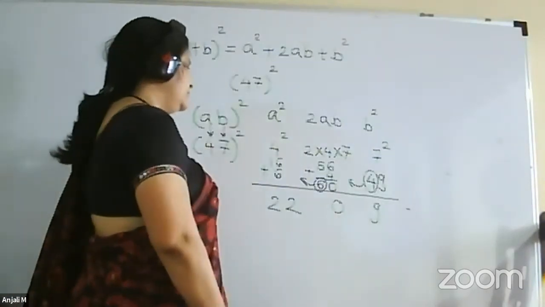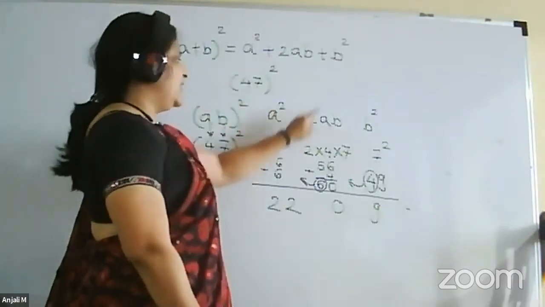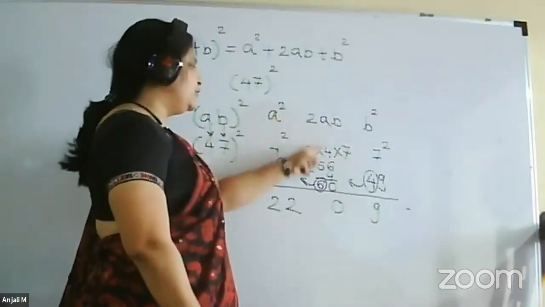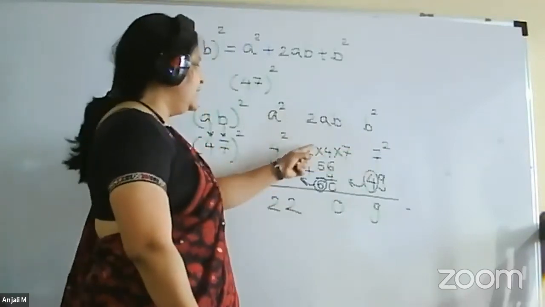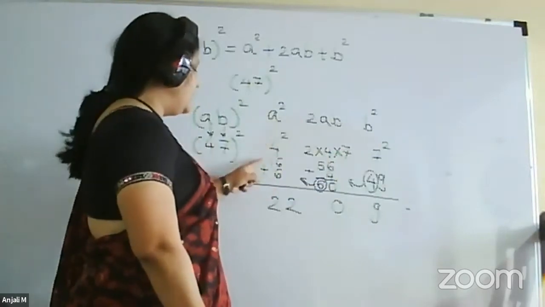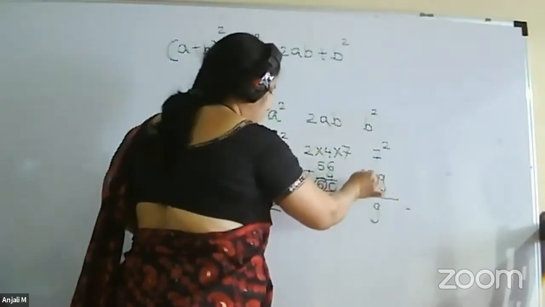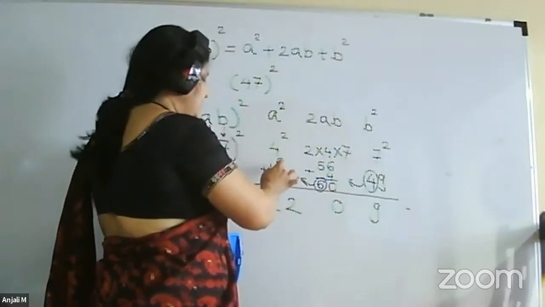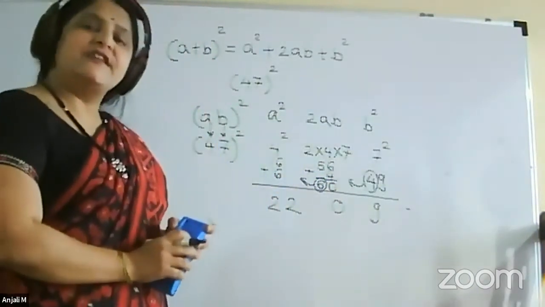Okay, I will again explain the method. AB square: A square, 2AB, B square. This way we will write. So 47 square: 4 square, 2 into 4 into 7 and 7 square. Write down the numbers. 7 square is 49. 2 into 4 into 7 will be 56. And 4 square will be 16. Now what to do is, 49, so we will write 9. 4 will be the carry. Then 56 plus 4 will be 60. 6 will be the carry. 16 plus 6 will be 22. So this will be the square of 47.